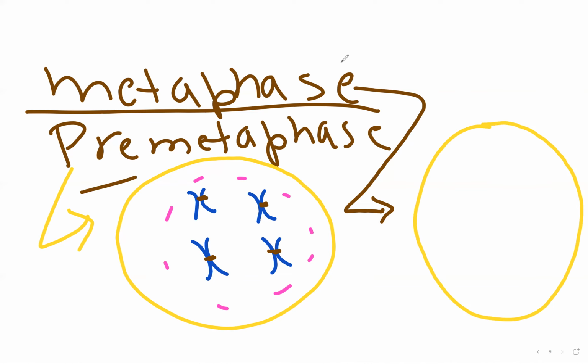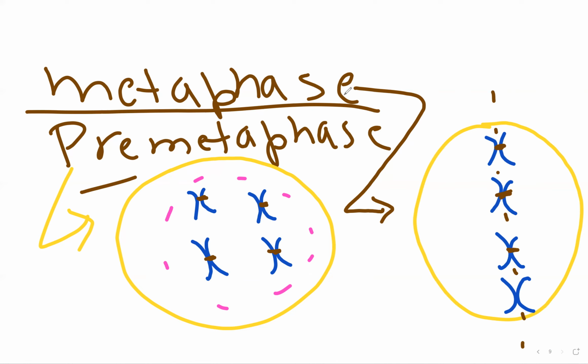Now let's see what happens in metaphase. In metaphase, there is no nuclear envelope to hold the DNA. So the chromatids line up in the center, at the midline.